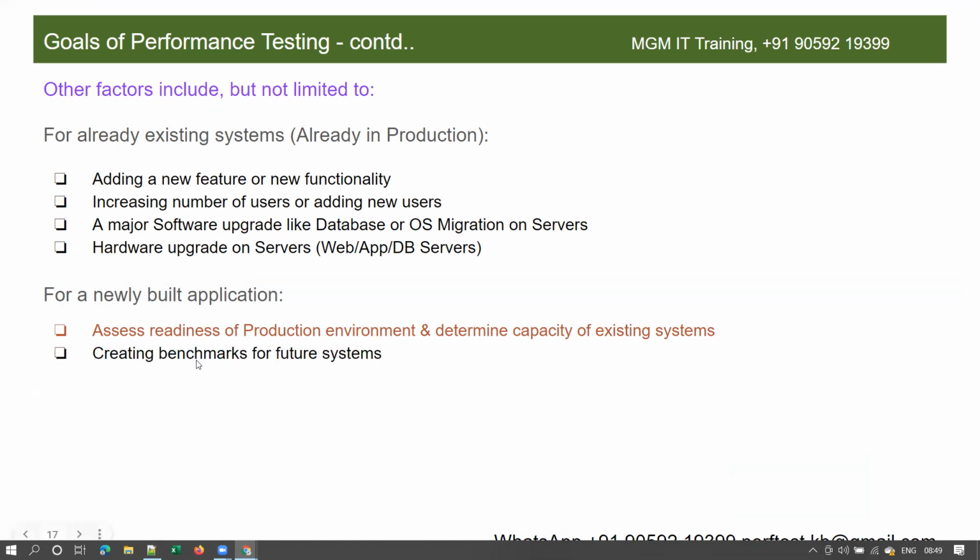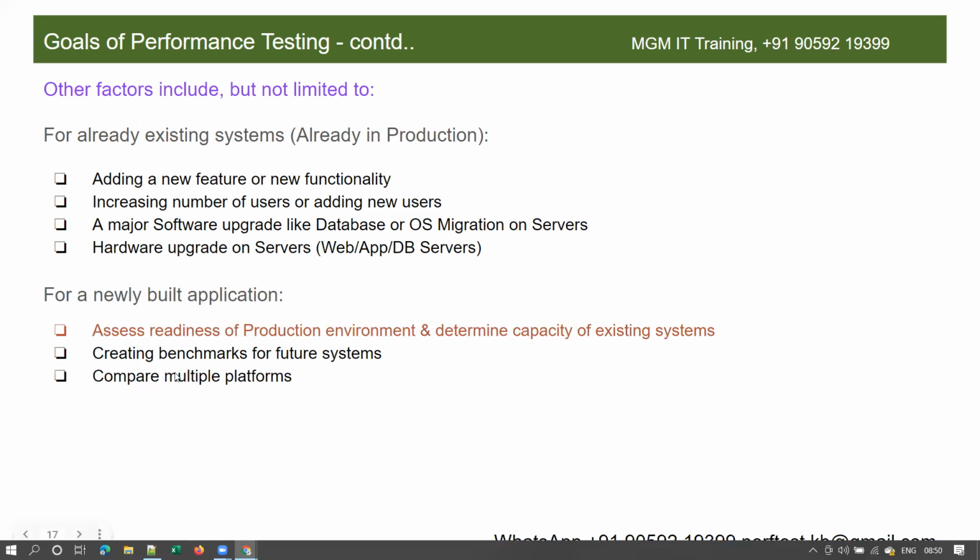So when I say benchmark, benchmark is the initial performance of an application. Let's assume there is a newly built application, right? So how is the initial performance of the application? That is called a benchmark. We'll discuss what is benchmark and what is baseline in the upcoming sessions. So for now, remember that these are the important reasons for doing performance testing for a newly built application.